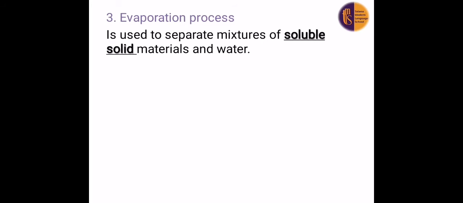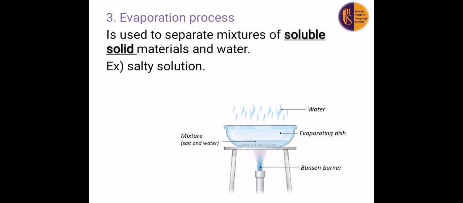Number 3, we have evaporation process. Evaporation is used to separate mixtures of soluble solid materials. Soluble means that they dissolve in water. Like what? Like salt or sugar. So salty solution, when we want to separate salt from water, it dissolves in it. So we will use evaporation process. The water will evaporate and salt will remain on the dish.